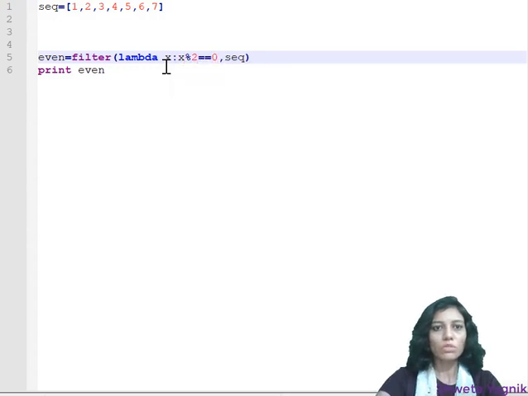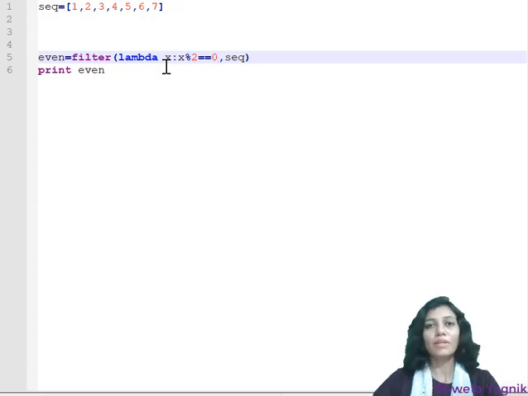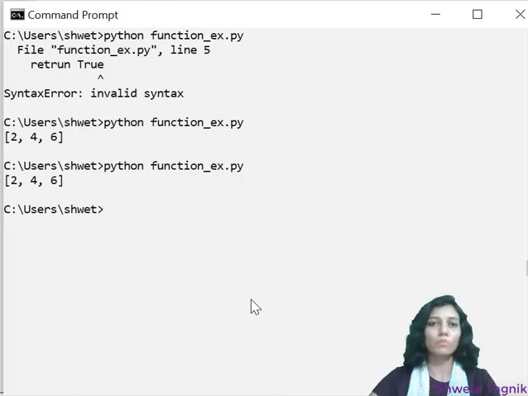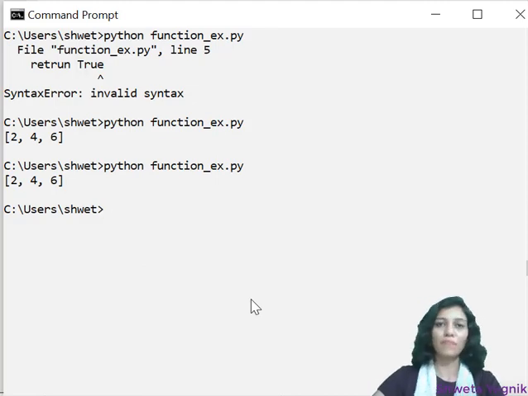If it returns true, then that element of the sequence will be included, and if it returns false, then that element will be skipped. Let's execute the code one more time and see the output. It will result in the same output, because we have used a lambda function instead of defining a specific function for it.